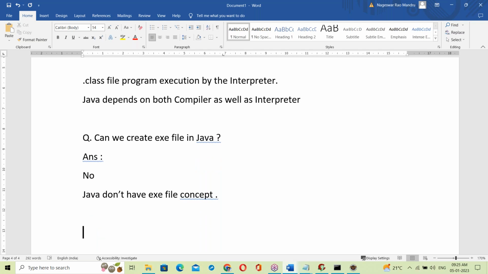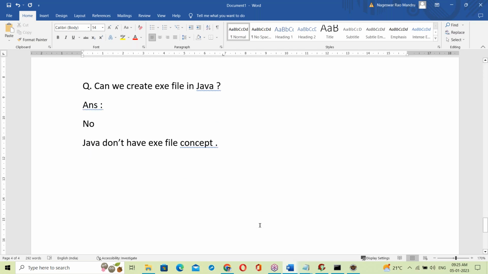Suppose an exe file is there, then it's OS dependent. Wherever the exe file concept is, that is OS dependent. But Java is not OS dependent. Java is independent of platform. Yes, tomorrow we'll discuss how Java is made independent of platform. Tomorrow's topic.